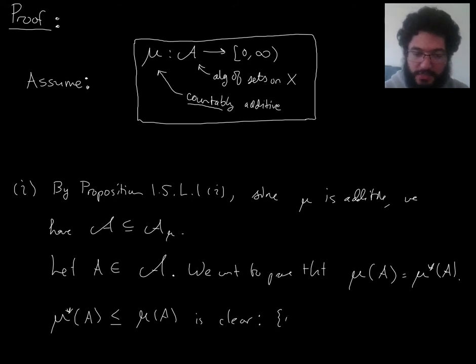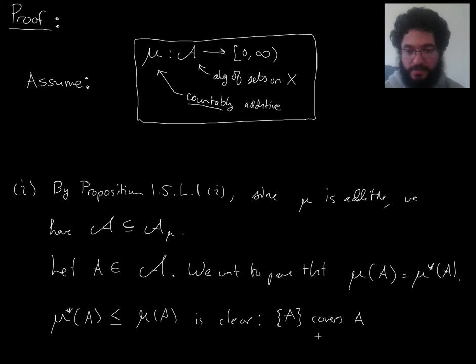So what if you just take this A by itself? That would be an at most countable family that covers A, right? And it's a family of sets in the algebra of sets. And then what would be the approximation from above corresponding to this covering?